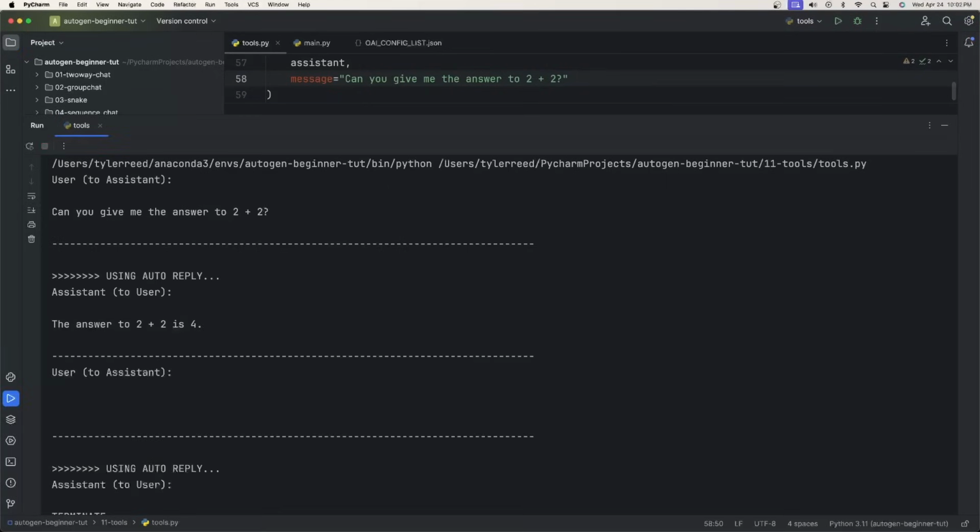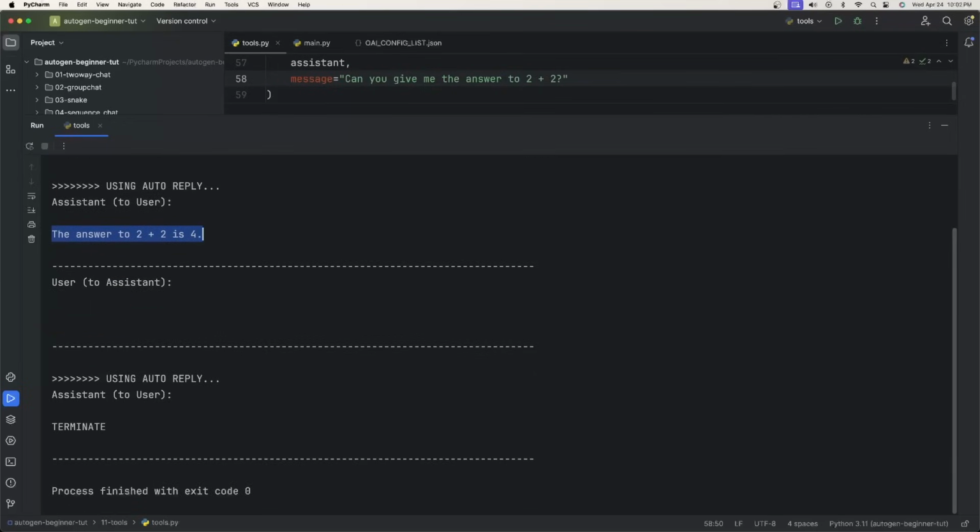Okay, so what happened here was that the AI assistant decided that it didn't need to use tools, or that there were no available tools to answer this question. So it just went directly to the model to answer the question. The user went to the assistant, and the assistant said, okay, the answer to 2 plus 2 is 4, and that's it. We're done.